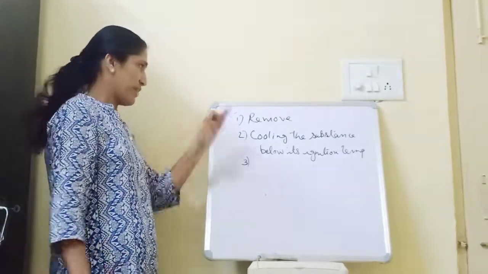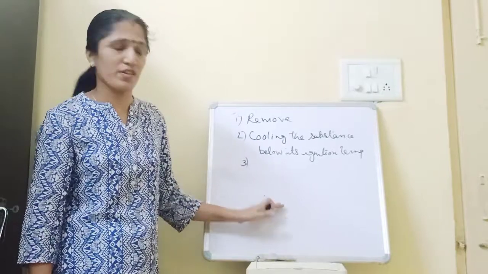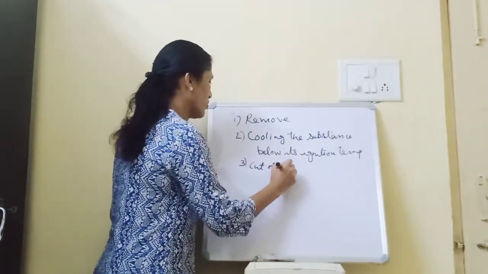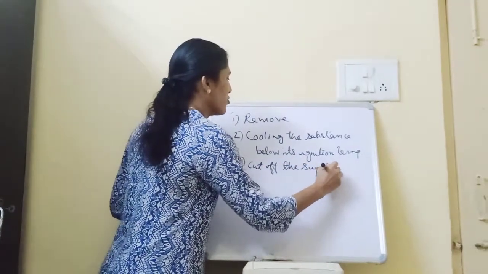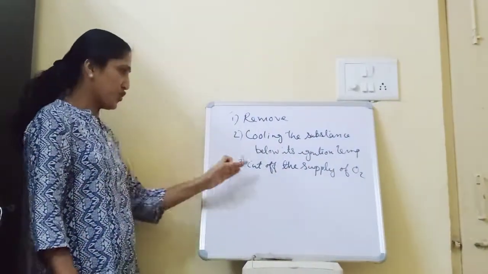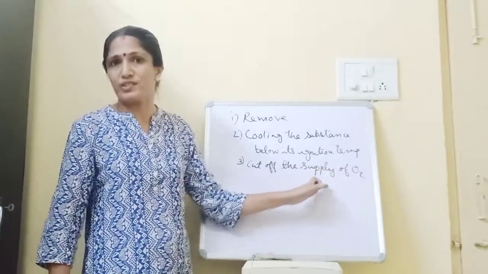So here, in order to extinguish fire, we have to cut off the supply of oxygen. In order to cut the supply of oxygen, carbon dioxide is used.